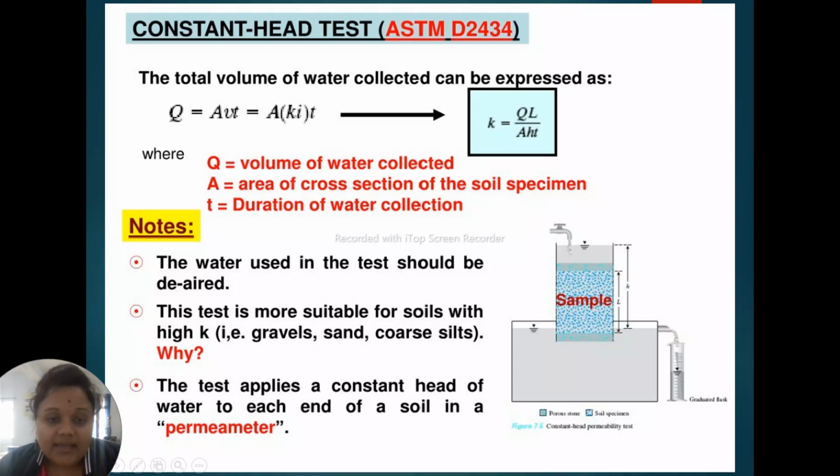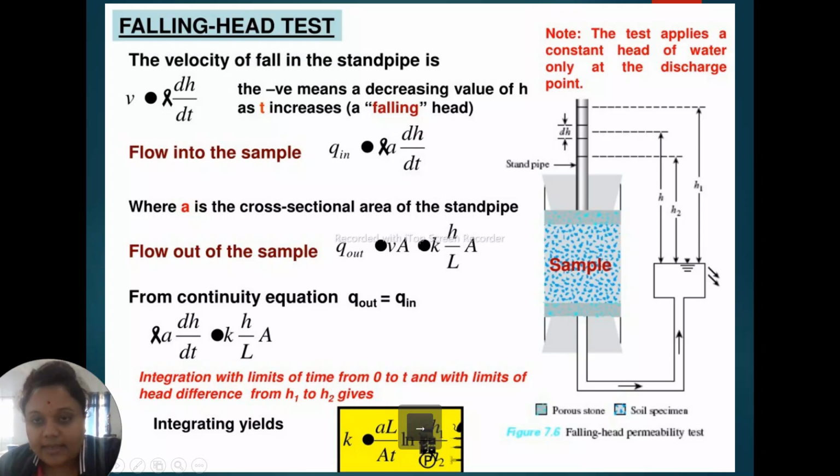The test applies a constant head of water to each end of the soil in the permeameter like this. This is our soil sample, the coarse soil sample. This is the piezometer inserted here. Water will come through this soil and enter the piezometer pipe.